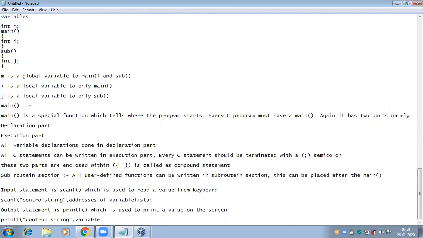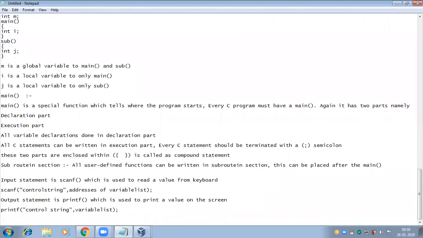Comma, variable list. Here I'm not using the address, because only for reading purposes should I use the address of the variable. Once we declare the variable in the program, that variable is placed somewhere in the memory. So to store some value into the variable, I should read the address of the variable. While printing, it is not required. Already we have the value in the variable, so I give the variable list. The only thing is what kind of value I'm printing, whether it is integer or decimal or character.